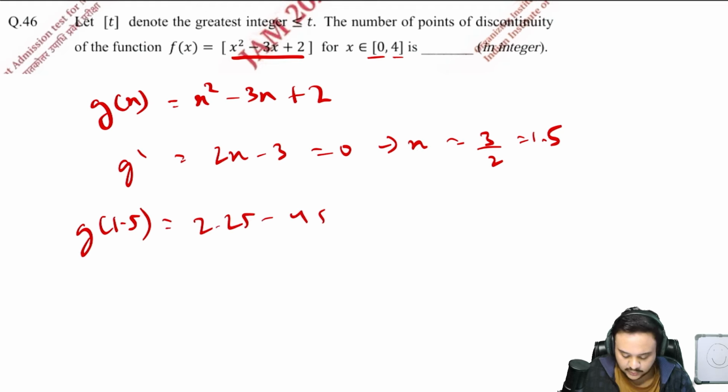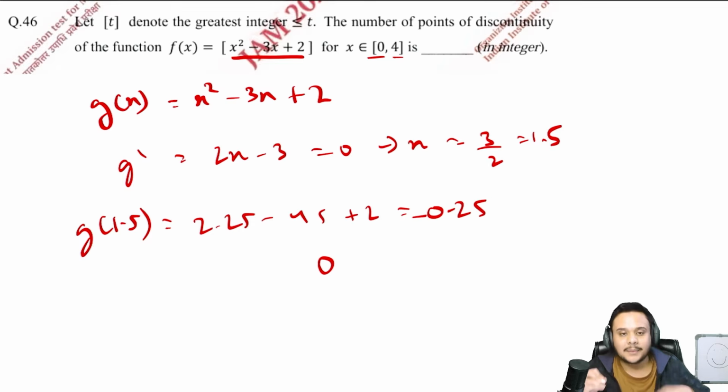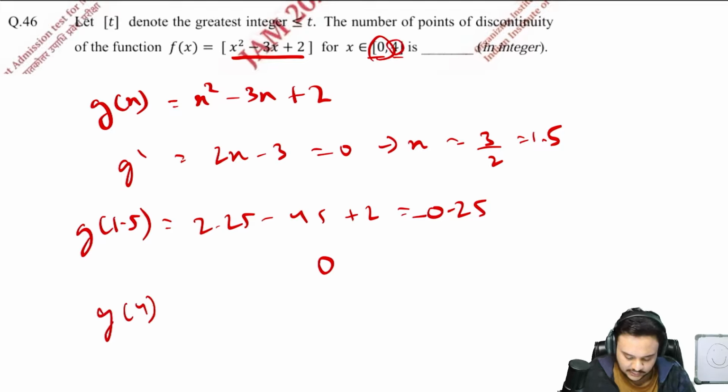2.25 minus 4.5 plus 2 gives minus 0.25. So that is why we start with 0, the minimum integer that this function is going to take. Now what about maxima? Just try at these 2 points. At x equal to 0, you are going to get 2. At x equal to 4, you are going to get 16 minus 12 plus 2, which is 6.